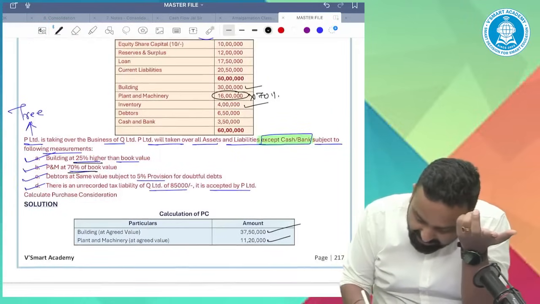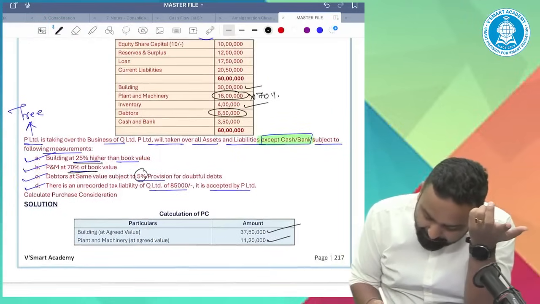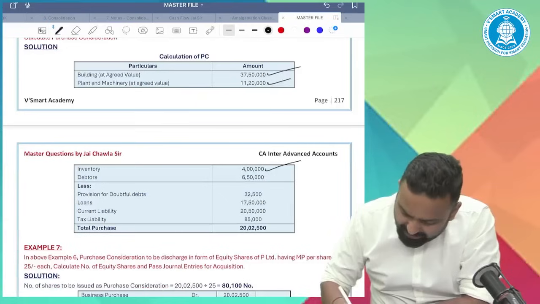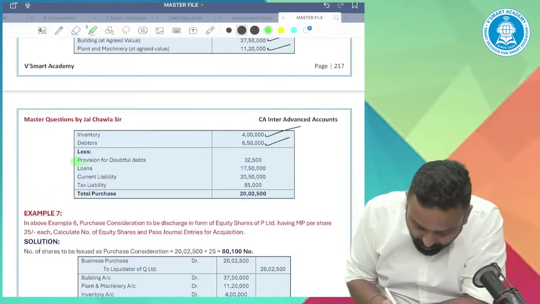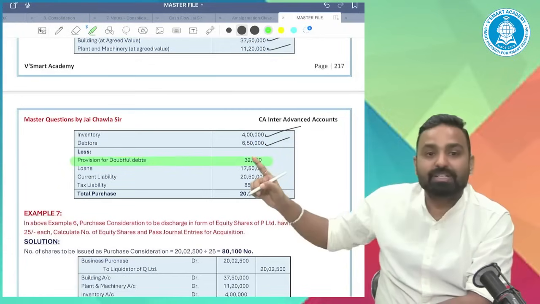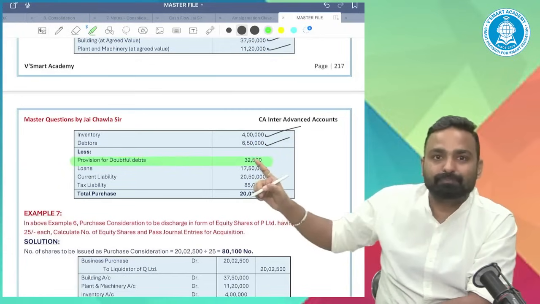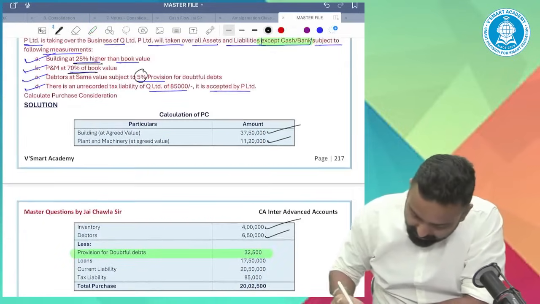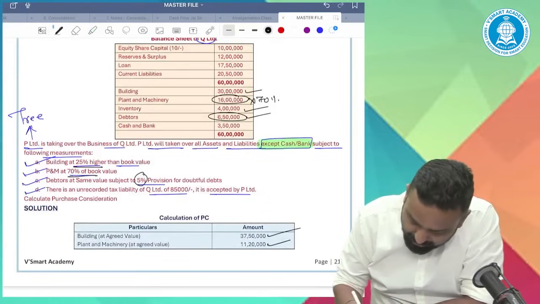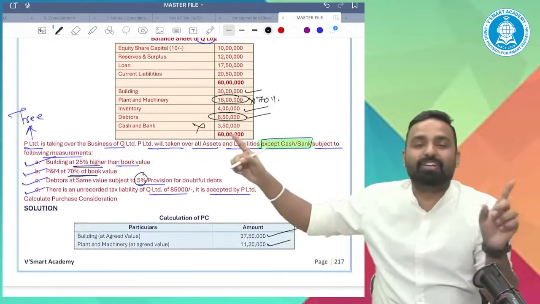Then debtors 650, and they are saying subject to a 5% provision. All right, we take the debtors at 650 only, and we'll calculate the provision separately. Next, debtors done. Cash and bank: no, we are not taking over the cash and bank.